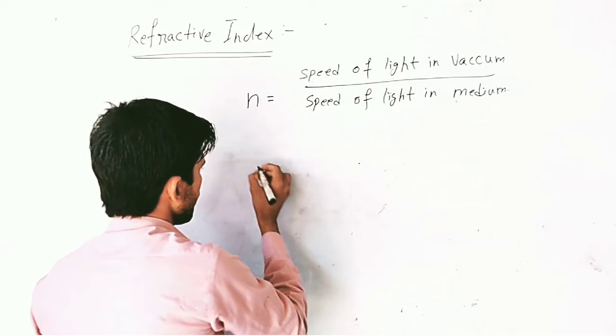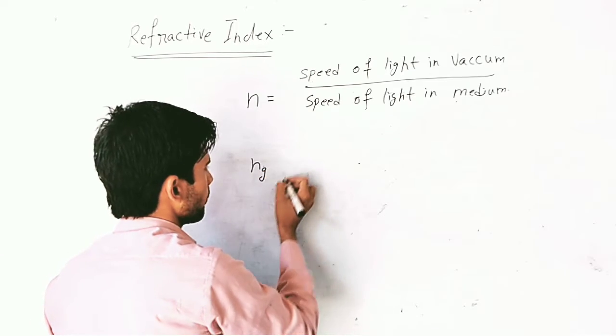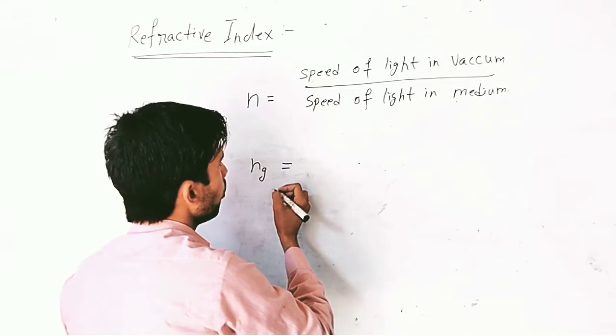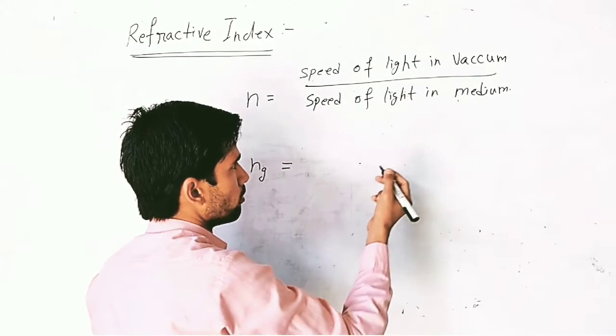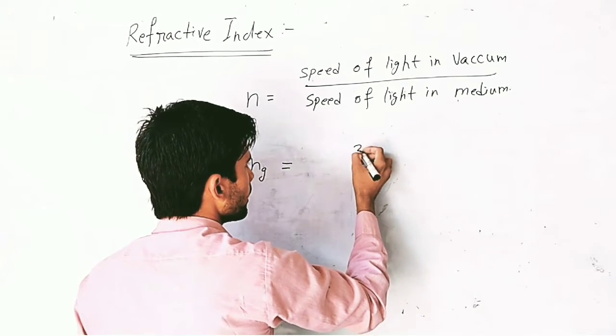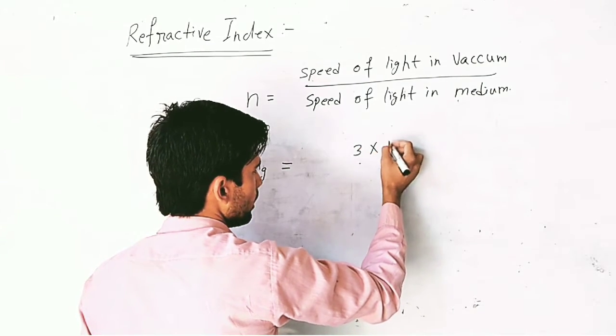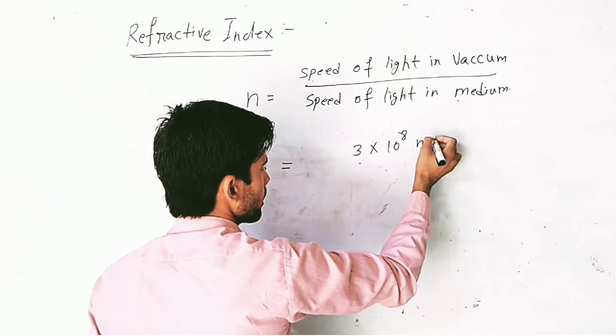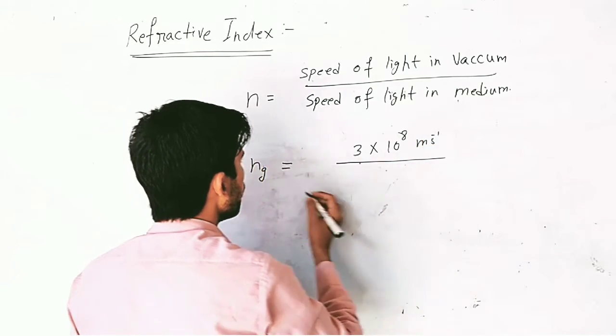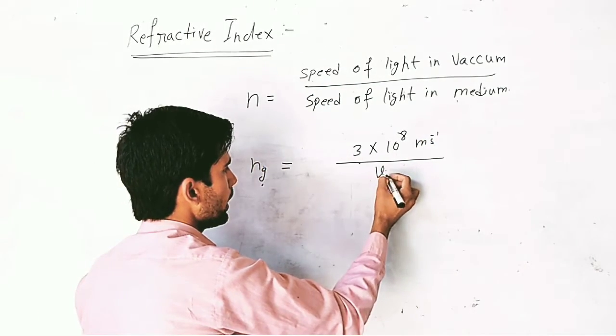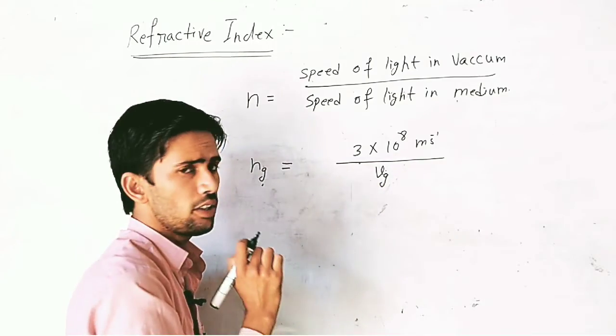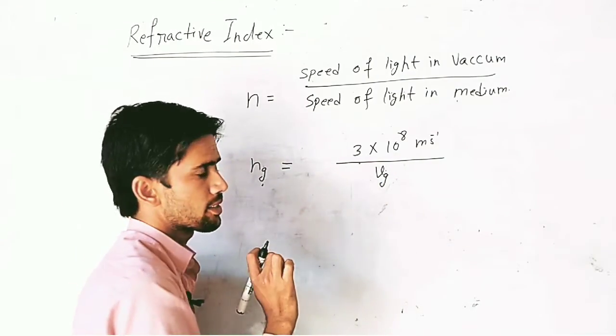If we represent the refractive index of glass, this is equal to the speed of light in vacuum, which is a constant term. The speed of light in vacuum is 3 into 10 to the power 8 meter per second, divided by Vg, simply the velocity or speed in glass.